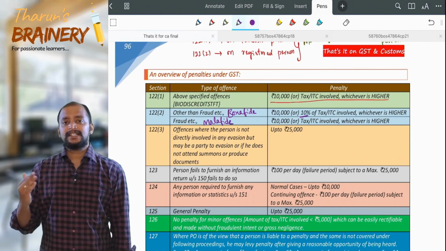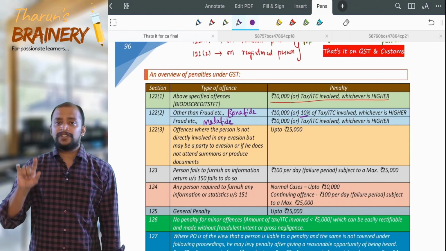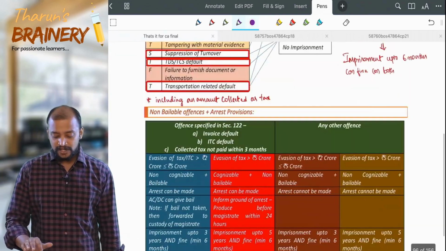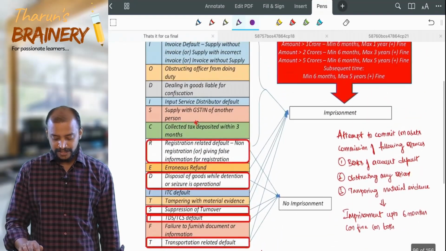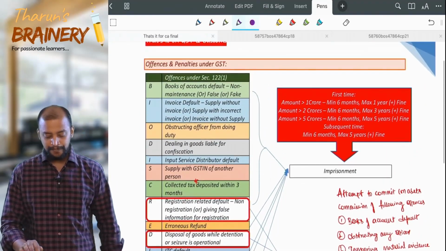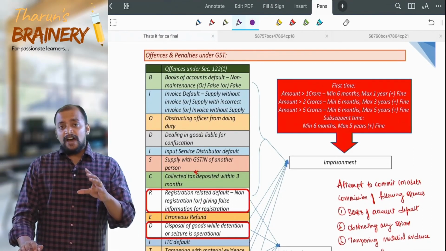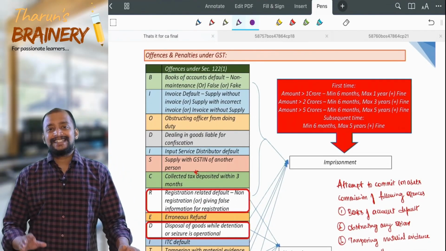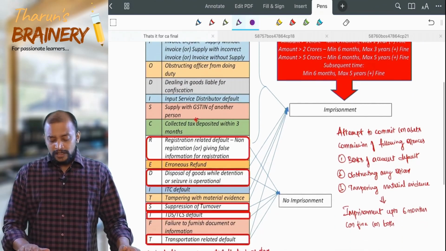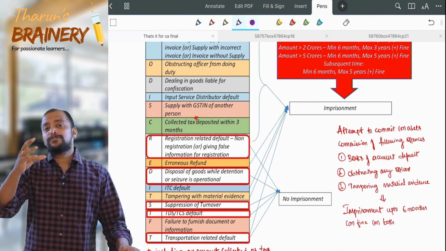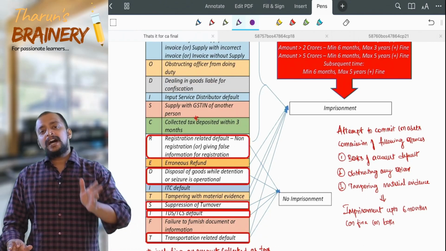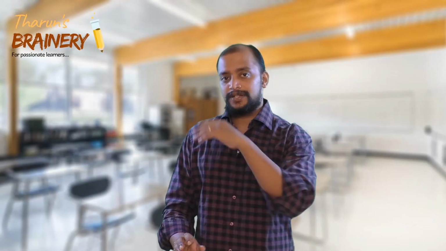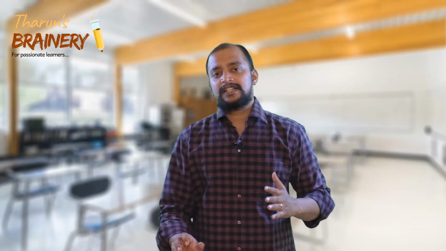Now we are discussing the imprisonment provision, which is in section 132. What are the offences for which imprisonment gets attracted? All these offences you have learnt in section 132 subsection 1, BIODISCREDITS TFT. In these offences, BIODISCREDITS TFT, RDSTT you take out.